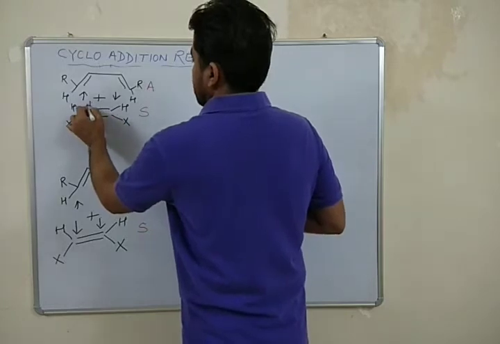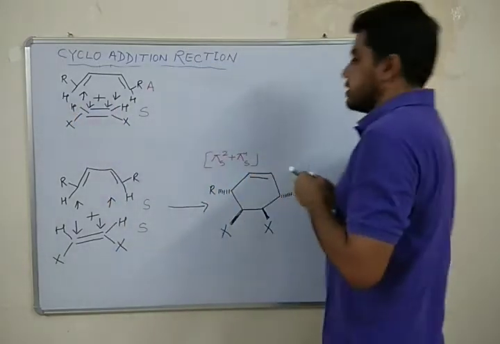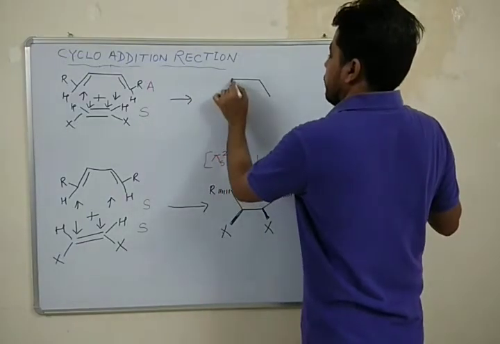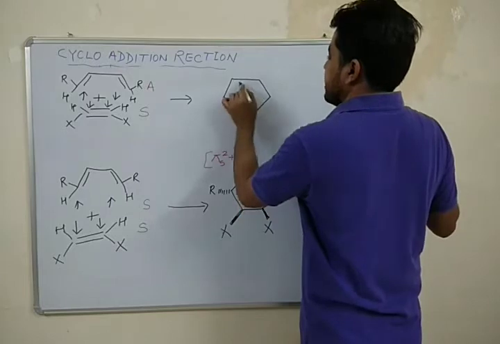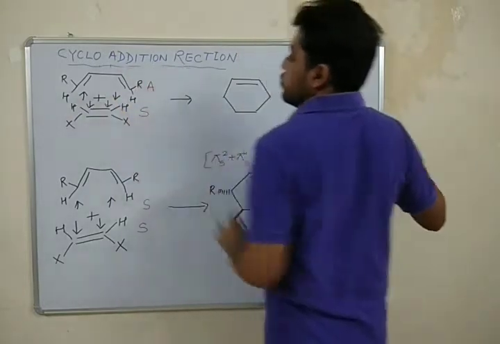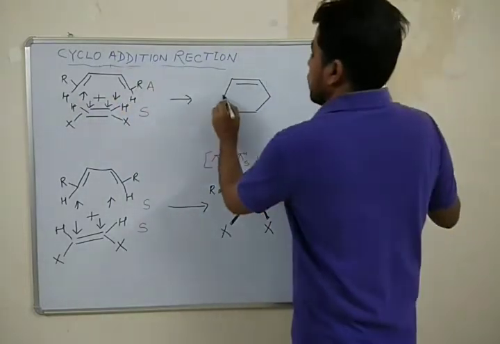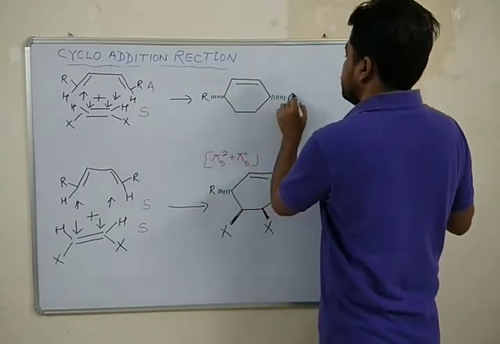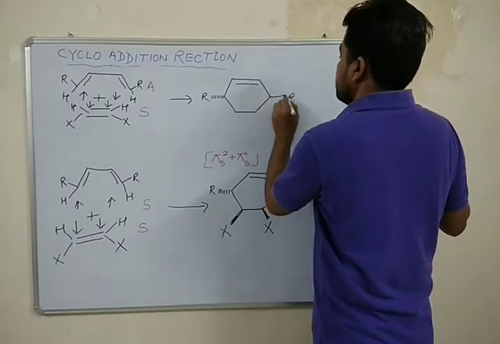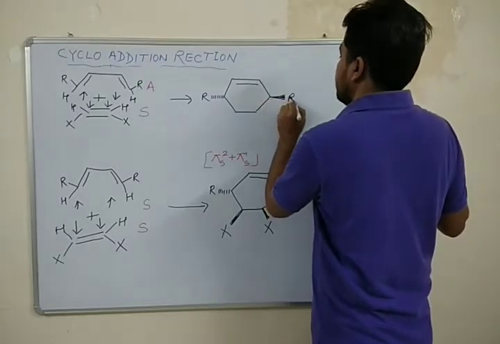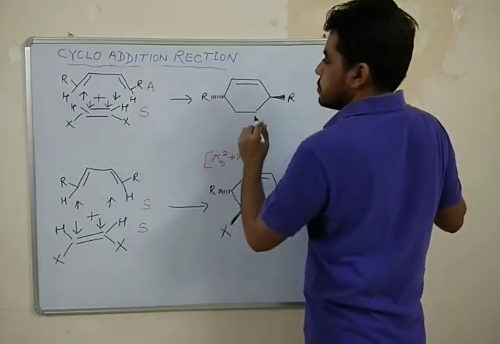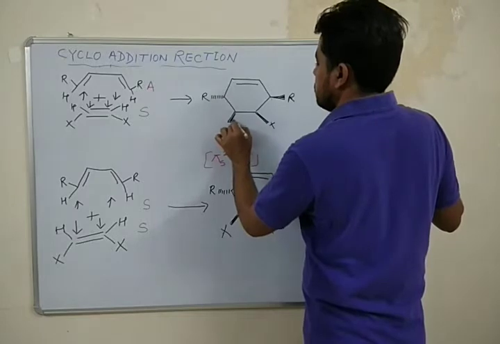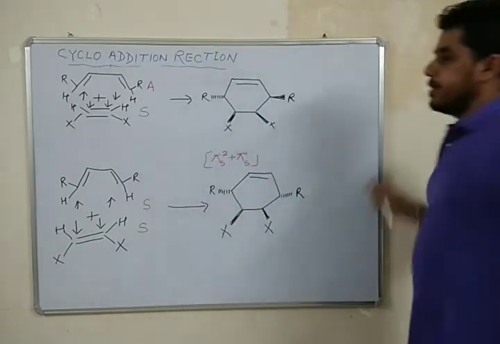Similarly, it is supra, so I will write this like this, and the product will be a cyclohexene having 2 R oriented opposite to each other. It is towards me.